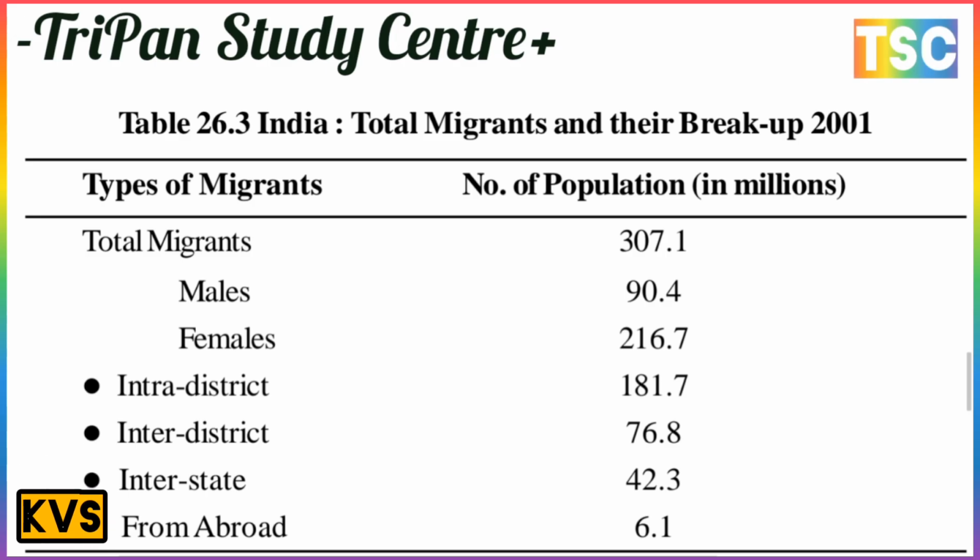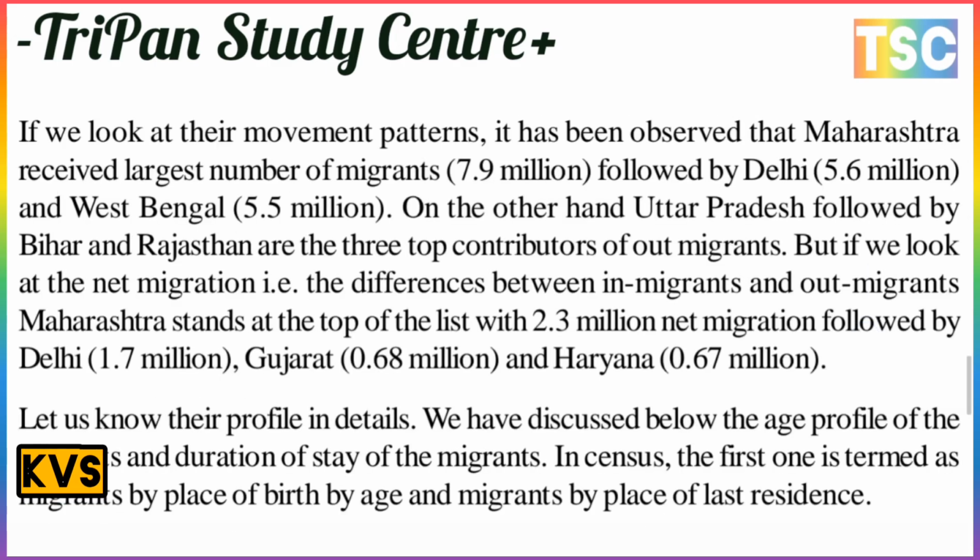There is a most important point here. If we look at the movement pattern, it has been observed that Maharashtra receives the largest number of migrants, 7.9 million, followed by Delhi with 5.6 million and West Bengal with 5.5 million. The number for Maharashtra is 7.9 million.